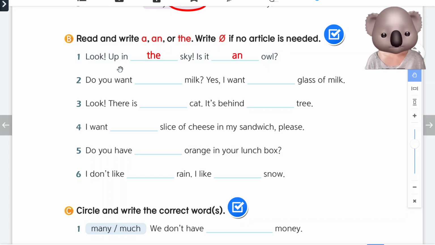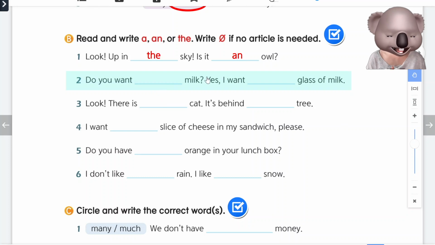Very good. Number 2. Do you want milk? Yes, I want glass of milk. First, we know that milk is non-count. With non-count nouns, we don't use a or an. So we will write zero slash. Yes, I want glass of milk. Glass of milk is a measurement word. Glass is one, so we will use a or an. G is not a vowel, so we will say a glass of milk.